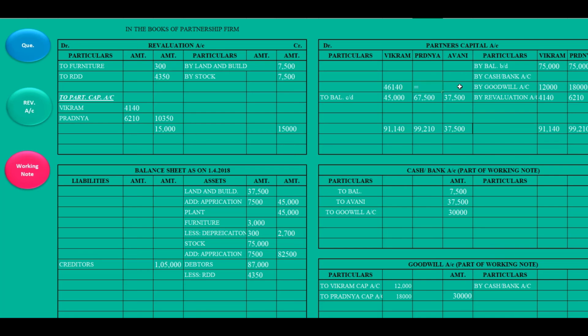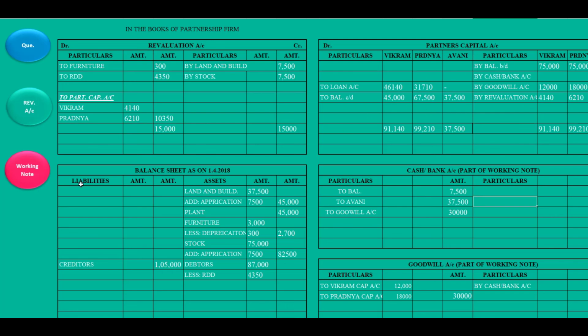Then in the same way here, 99,210 minus 67,500. And here is nothing. Now these two items will go to loan account.